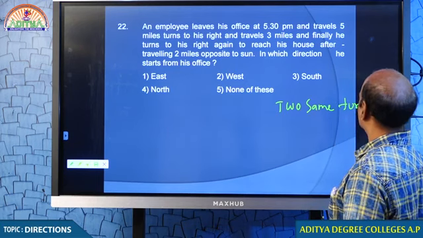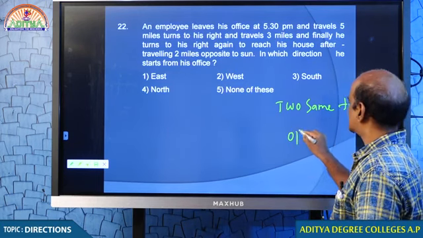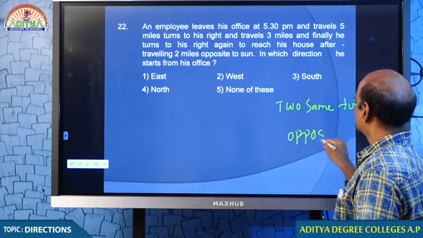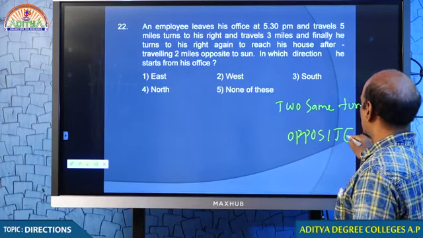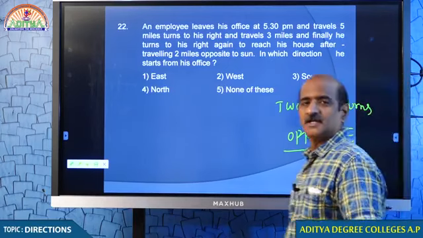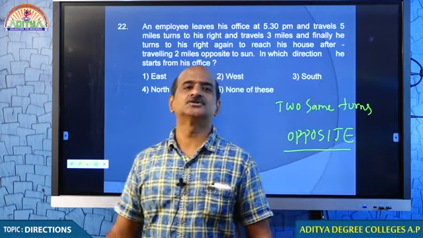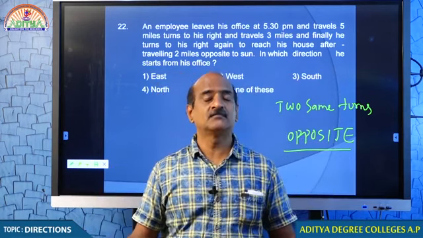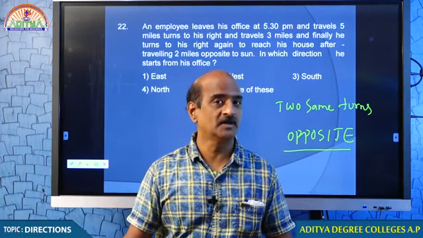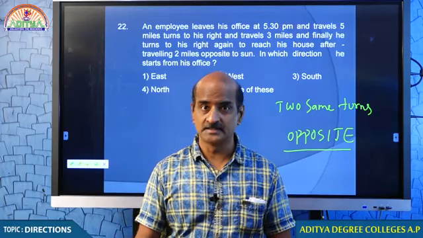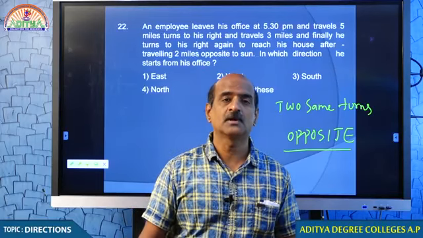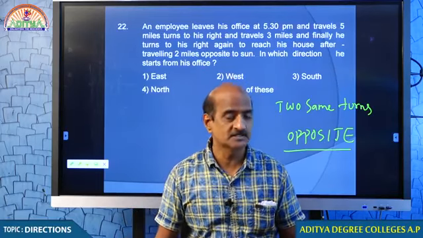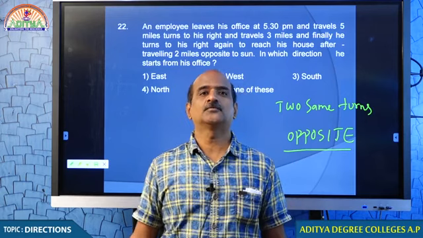Two same turns mean opposite. If a person turns twice in the same way, obviously he will be facing opposite to the way in which he started. This we know from a long back. We make use of this information right now.